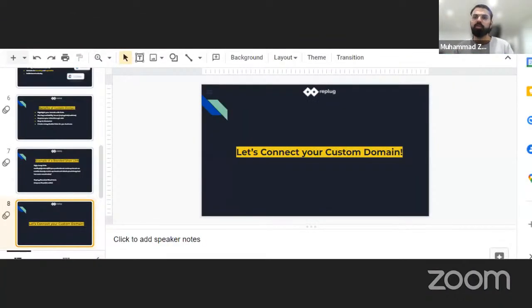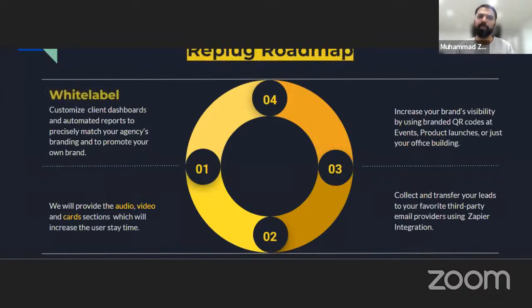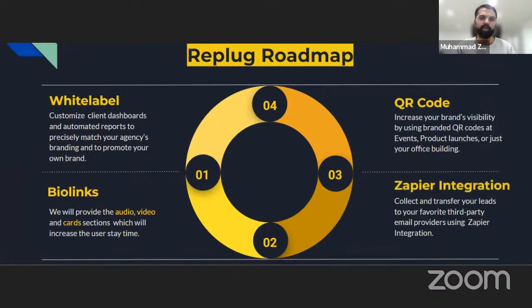Afterwards, we will talk a little bit about the future developments of Replug. So, my dear friends, the journey is not over yet. There is an entire Replug roadmap ahead. Four of the most important and major things that I would love to talk about would be, first of